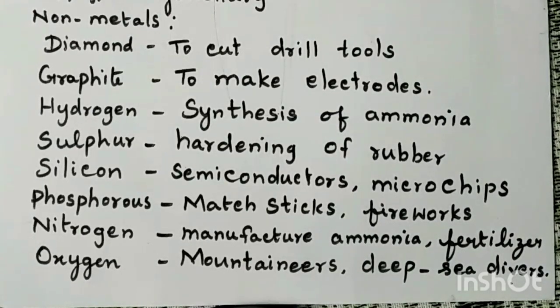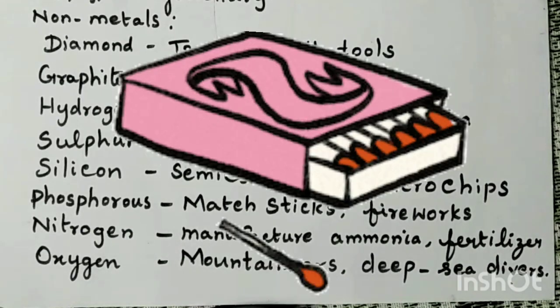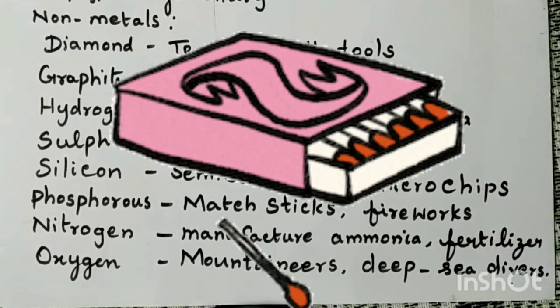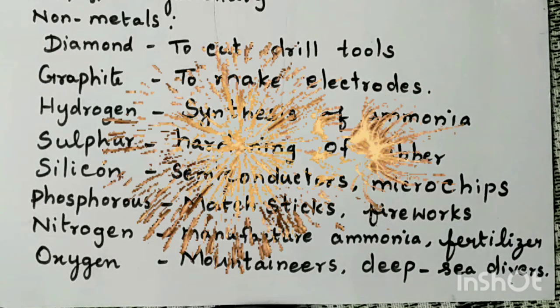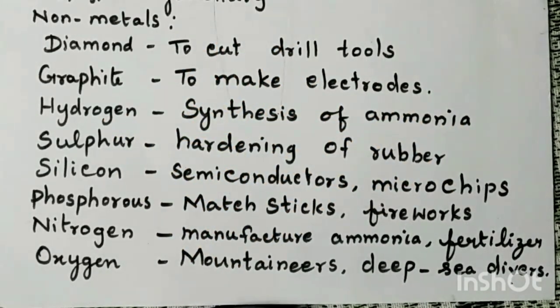What is the other non-metal, children? Next non-metal is phosphorus. Do you know what is the substance present in the matchstick and matchbox? It is phosphorus. So, phosphorus is used in making matchsticks and fireworks. Fireworks means crackers, okay? Then compounds of phosphorus, that is called phosphate, superphosphate, etc., are all finding very wide application as a fertilizer in agriculture. So, phosphates are used in making fertilizers.